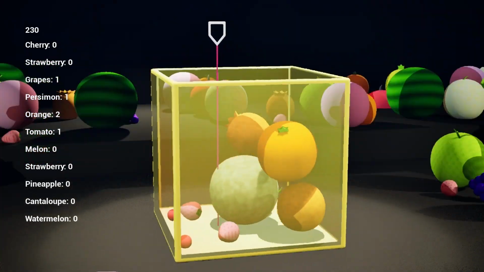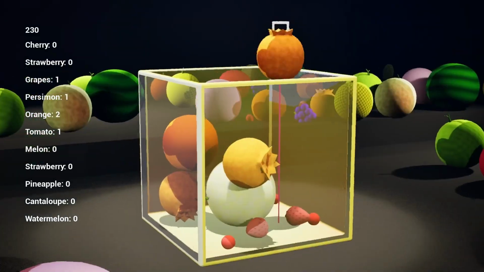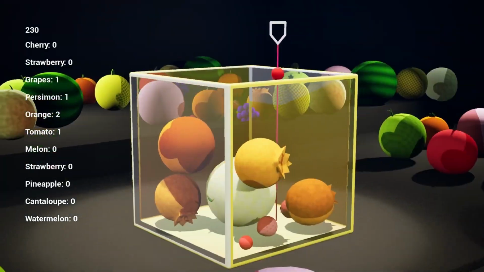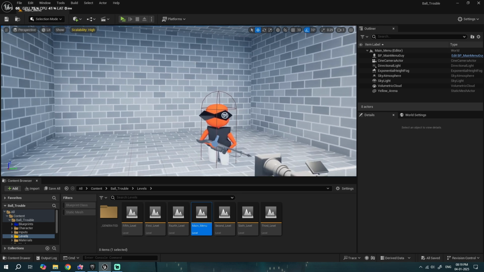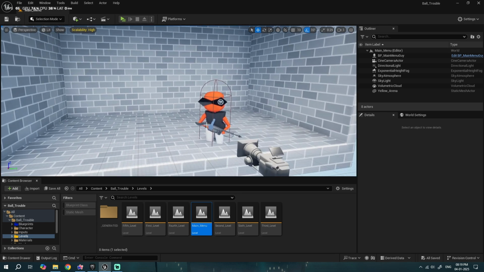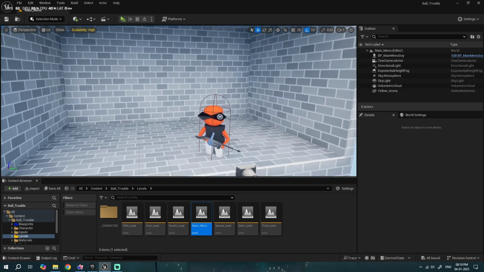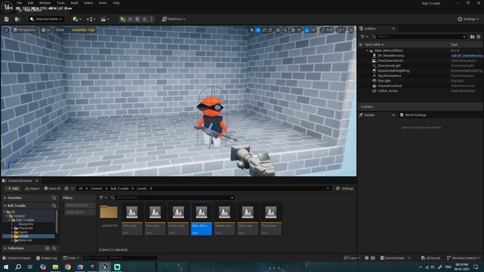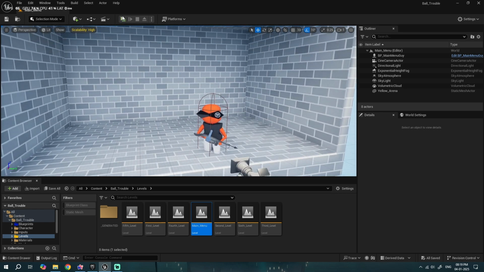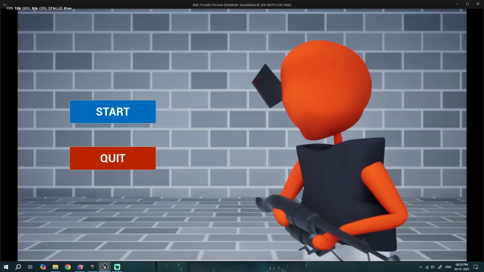If you want to watch the Suika game clone video, then I've already posted it, but for now let's just play this game. Okay, so let's just play the game, and I'm just going to do live commentary while playing, and hopefully I reach till the end level. So you can see I actually have six levels. The sixth level is the final one, and also this is January 4th right now of the next year. I made this last year. I don't even remember that, it's like lots of months have passed. So hopefully I can still play it, and I don't know if I remember everything or not.